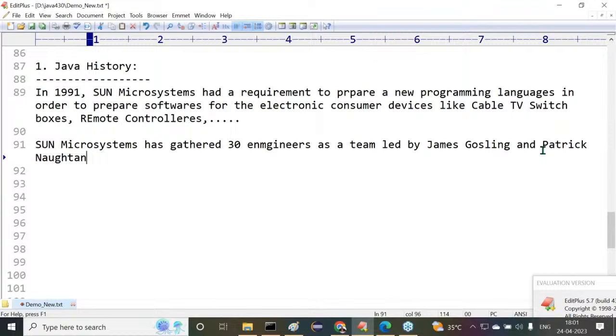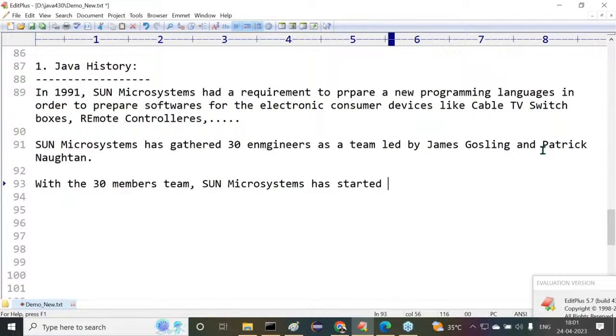They are the two leads for this 30-member team. With this team, Sun Microsystems started a project named the Green project, to prepare a new programming language.